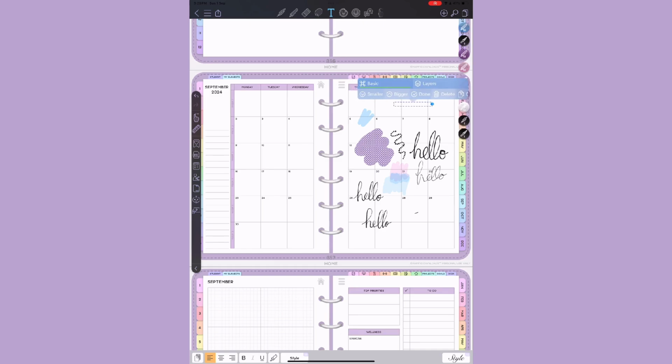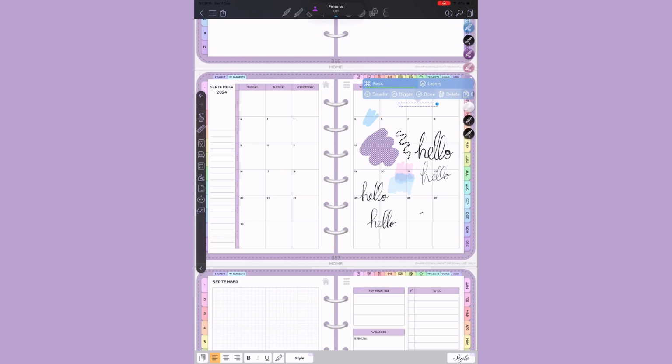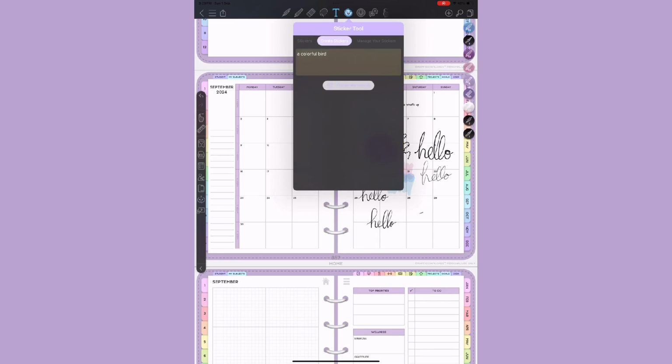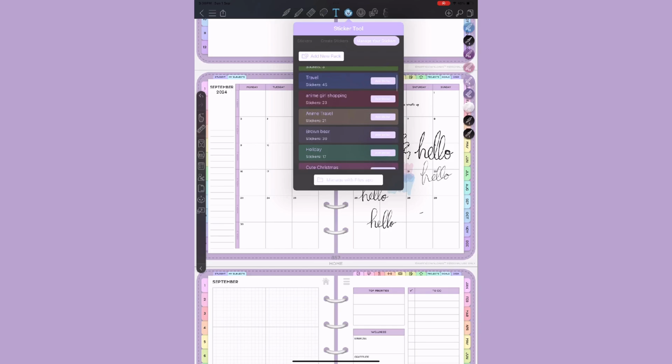You have the text tool where you can write things. So for example, I'm just going to write something right there, like hello, what's up? So it's really good. The text tool in Colanote, in my opinion, is one of the best.